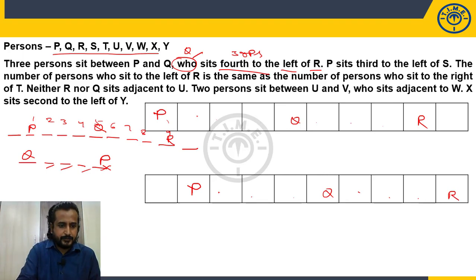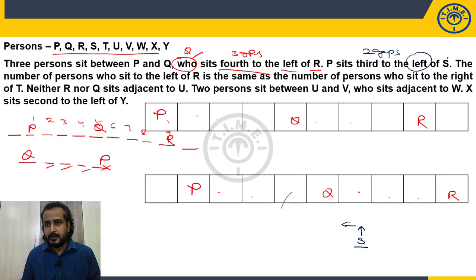What is the next clue given? P sits third left of S. So P's position is based on S. With respect to S, this is the left side. Third left means how many gaps will be there? 2 gaps to the left side of S. Who will be there? P. So S, 2 gaps, P. P is already in the arrangement, so 2 gaps, S, on the left side. So P is third to the left of S, no issue.